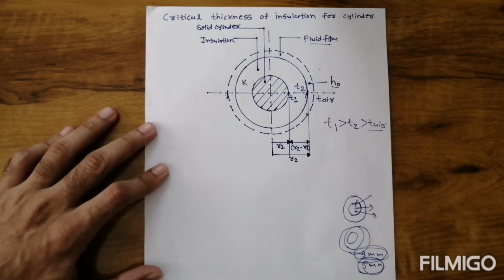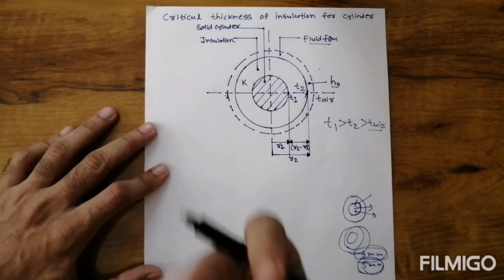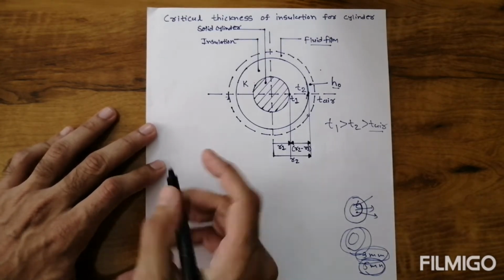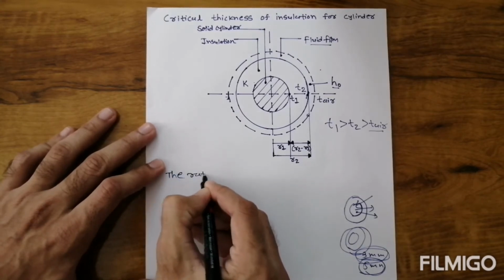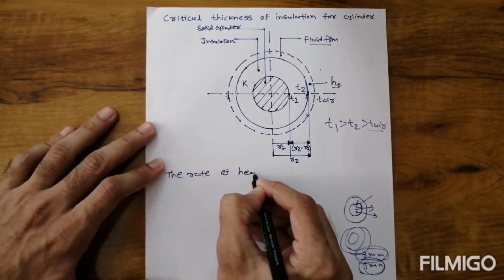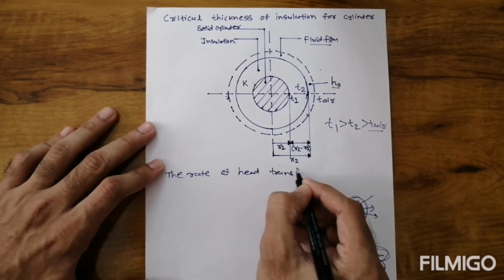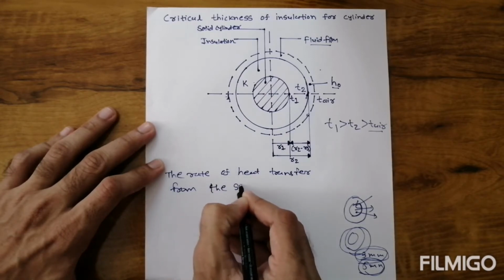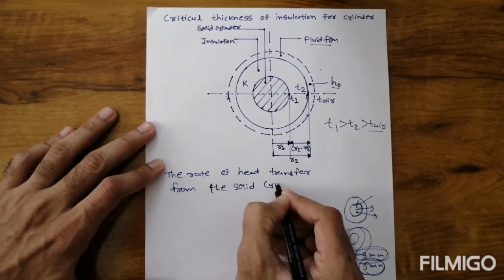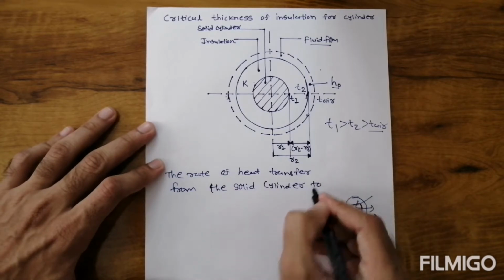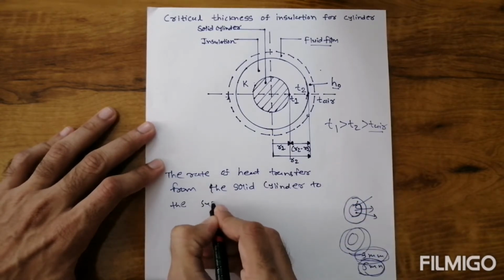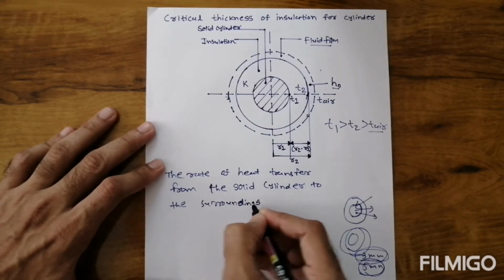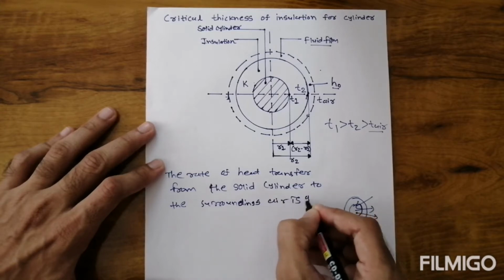Now, how should we start this theory, and how can we derive that equation? Initially we consider the rate of heat transfer from the solid cylinder to the surrounding air. So it is given by, how will it be considered?